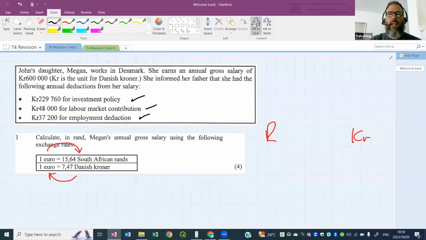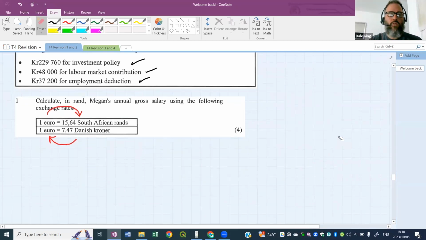So let's do this one. I want to give you guys a couple of minutes. I want you to go from krona to euros and then euros to rands to tell us how many rands Megan has earned in her annual gross salary. I've given you a guide on what you should do. Let's see what answers you come up with. I'll give you about 2 or 3 minutes.